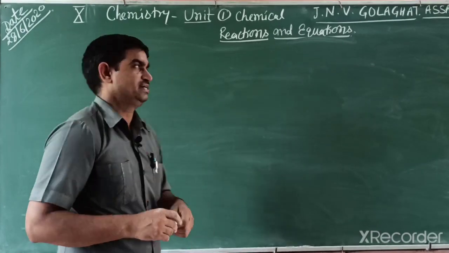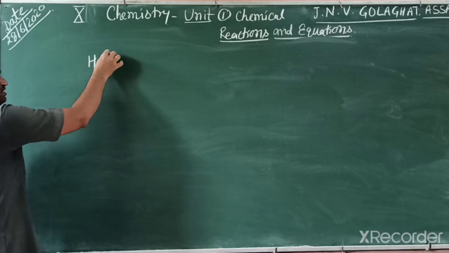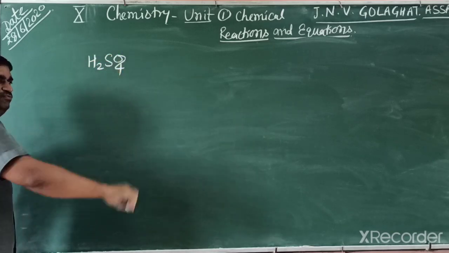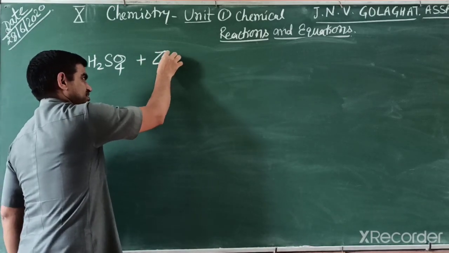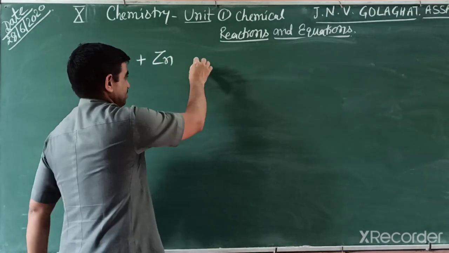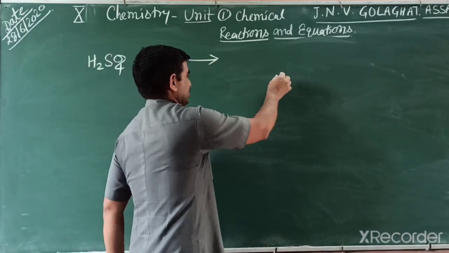Then how do we write the reaction in this? First we mix dilute sulfuric acid. You know the sulfuric acid formula, H2SO4. I put in this zinc metal. Then what happens? This changes into a compound, and hydrogen gas is released.